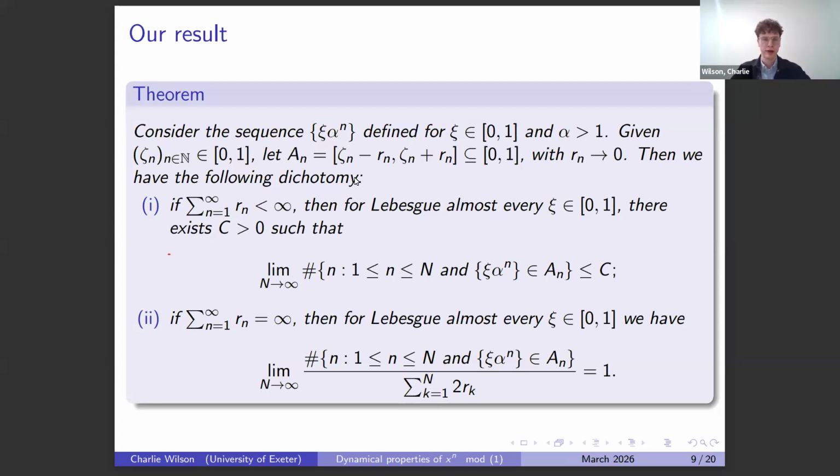So that's an almost sure statement. And then we have the dichotomy result. So if this sum is infinite, we get this thing called the strong Borel-Cantelli property. So the number of times psi alpha to the n visits An is proportional to the size and measure of those targets. So this limit is 1.